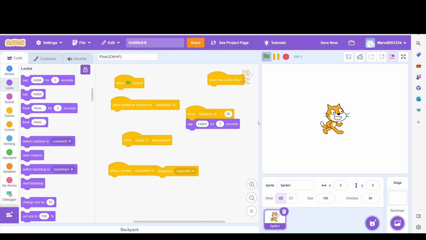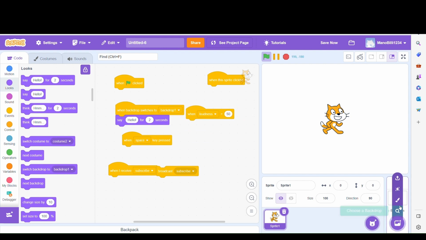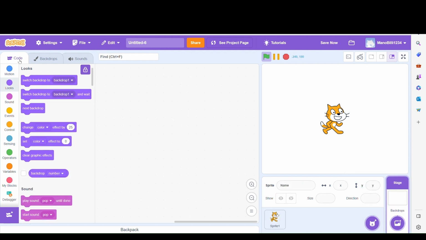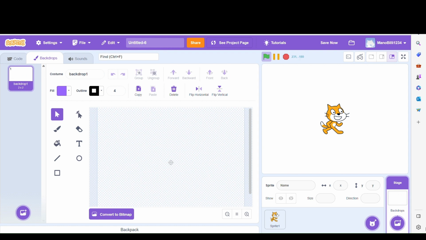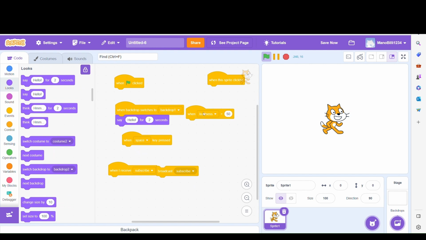You can choose from a specific audio level, and this works every time when loudness is above it. And now this is when backdrop switches. For example, in a forever loop that changes your backdrop, when a specific backdrop appears, for example backdrop 2, then say hello for 2 seconds.